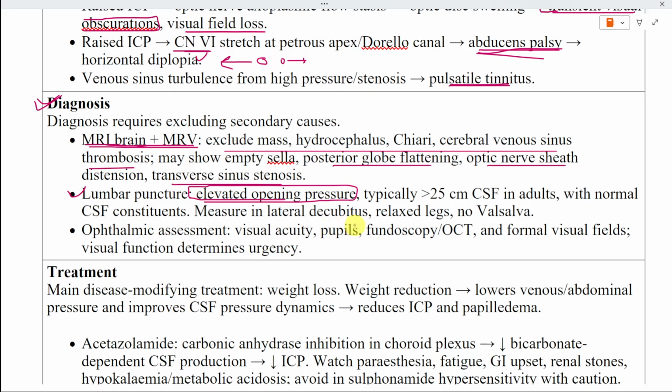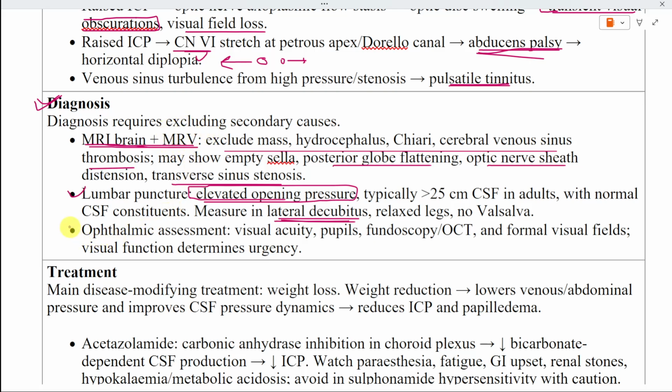The patient should be in the lateral decubitus position, relaxed, with the legs not excessively flexed, and without performing a Valsalva maneuver. Poor technique, anxiety, breath holding, or excessive leg flexion can falsely elevate the reading. A trap: an isolated raised opening pressure does not automatically diagnose IIH. The result must fit the clinical picture, imaging findings, and ophthalmic assessment.